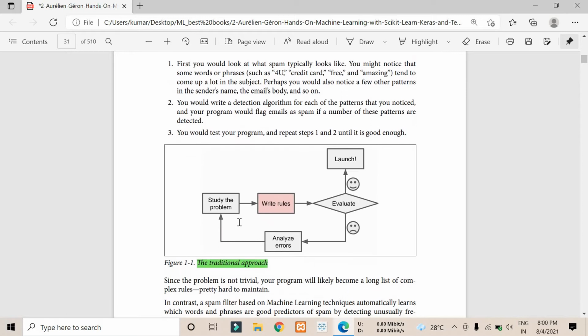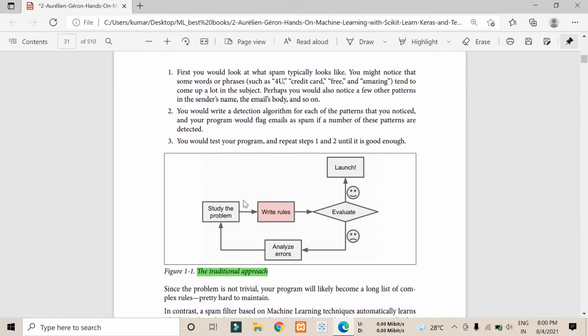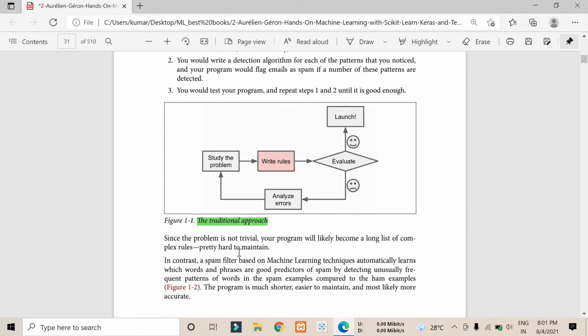So basically we have something called the traditional approach. If we study a problem and we write a rule, then we evaluate the rule. If that is good, we launch the particular solution. Otherwise we analyze the errors and again study the problem, again writing rules. So this is the traditional approach.